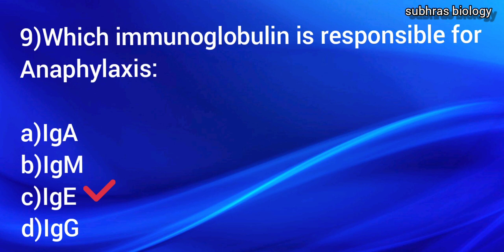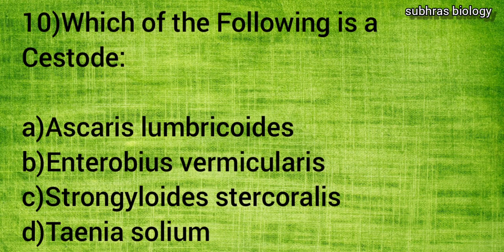And finally the last question. Which of the following is a cestode? Cestoda is a class of parasitic worms in the flatworm phylum Platyhelminthes. So the options are first Ascaris lumbricoides, second Enterobius vermicularis, third Strongyloides stercoralis, and fourth Taenia solium. So the answer will be tapeworm, or Taenia solium.